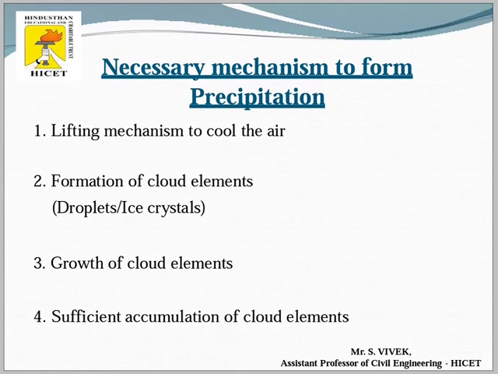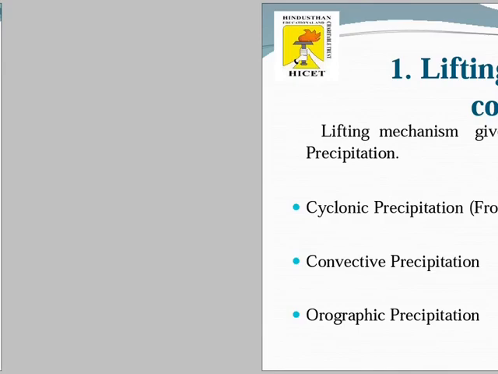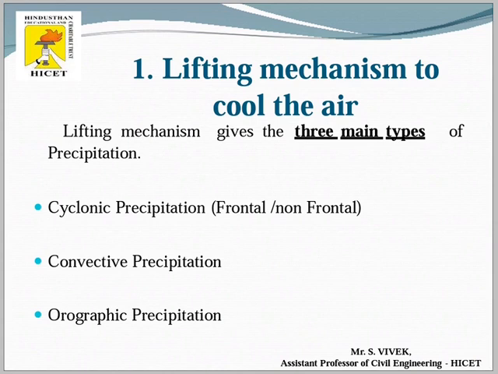And the mechanisms generally required to form precipitation are, first, a lifting mechanism to cool the air. Second, formation of cloud elements. Third, growth of cloud elements. And fourth, sufficient accumulation of cloud elements. So these are all very important. Of course, the first condition is the lifting mechanism to cool the air.